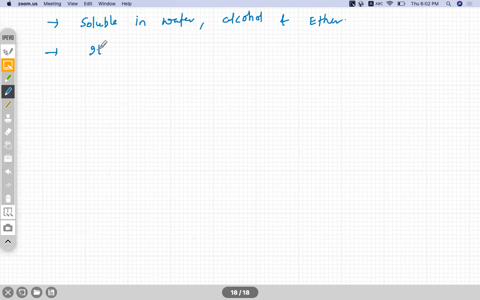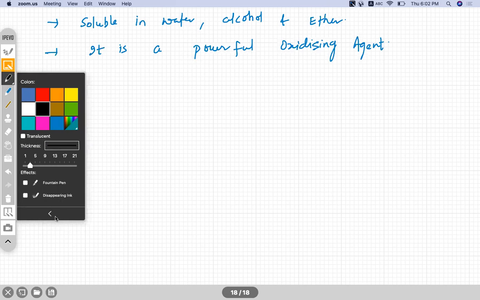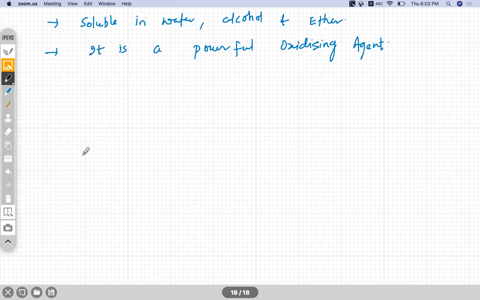It is a powerful oxidizing agent. So if you look at the reaction here, it is lead sulfide PbS plus H2O2.